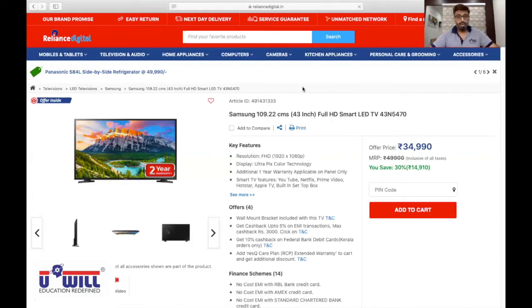We are talking about a Samsung television. What is the MRP? 49,900. Then they have cancelled it. What is the offer price?